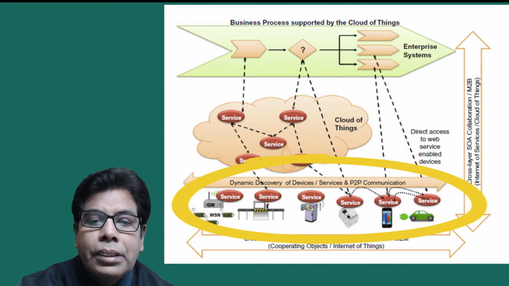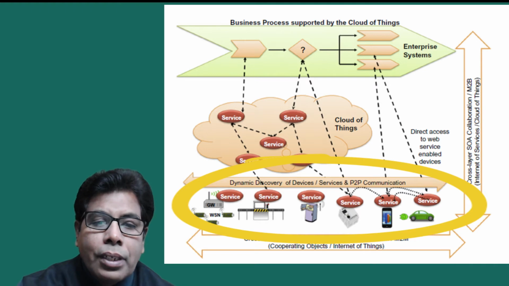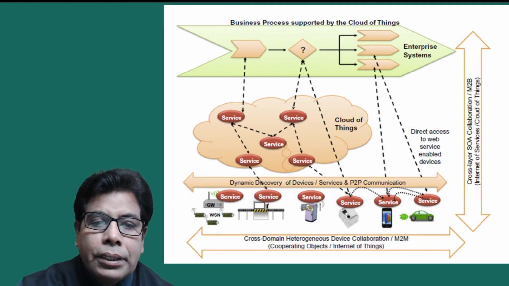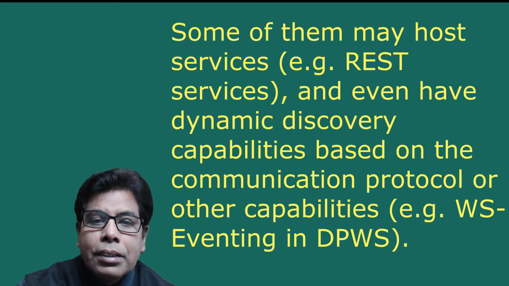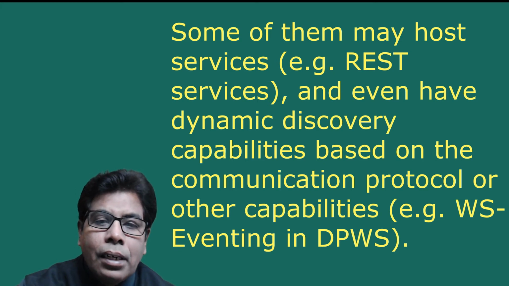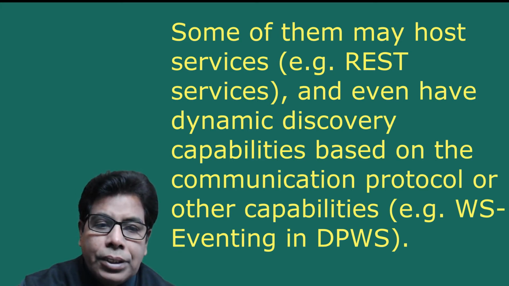These can communicate with each other over short-range protocols, for example over Zigbee, Bluetooth, or even longer distance protocols, for example Wi-Fi, etc. So hence the communication will be possible. Some of them may host services, for example REST services, and even have dynamic discovery capabilities based on the communication protocol or other capabilities, for example WS-Eventing in DPWS. Some of them may be very resource constrained, which means that auxiliary gateways could provide additional support such as mediation of communication, protocol translation, etc.